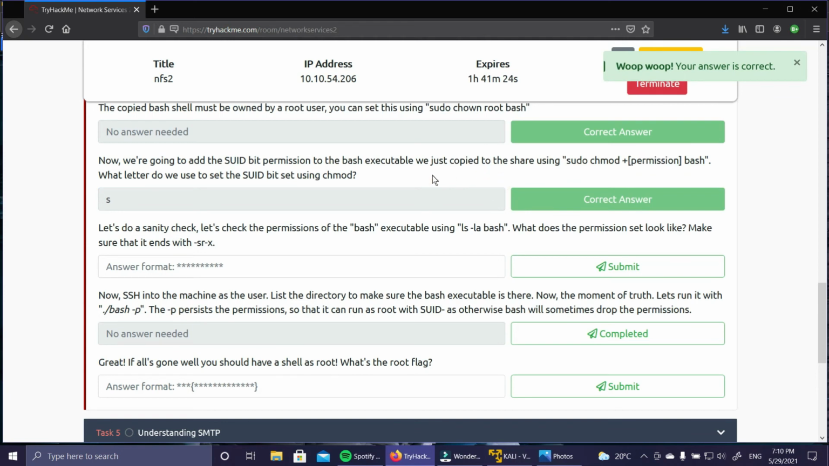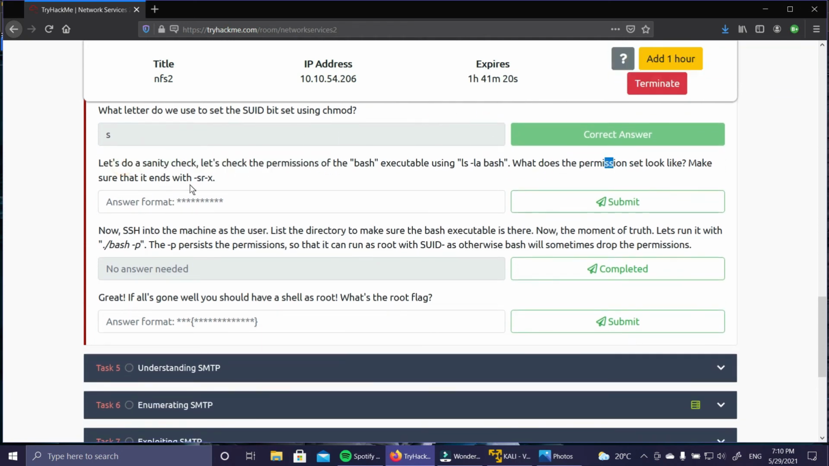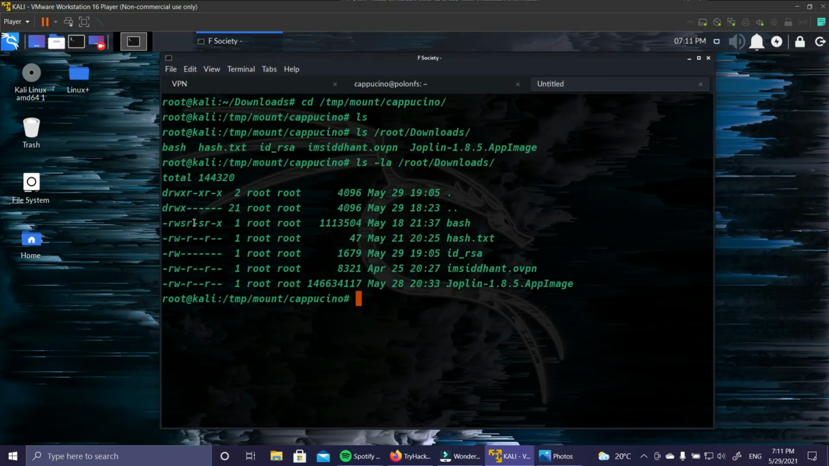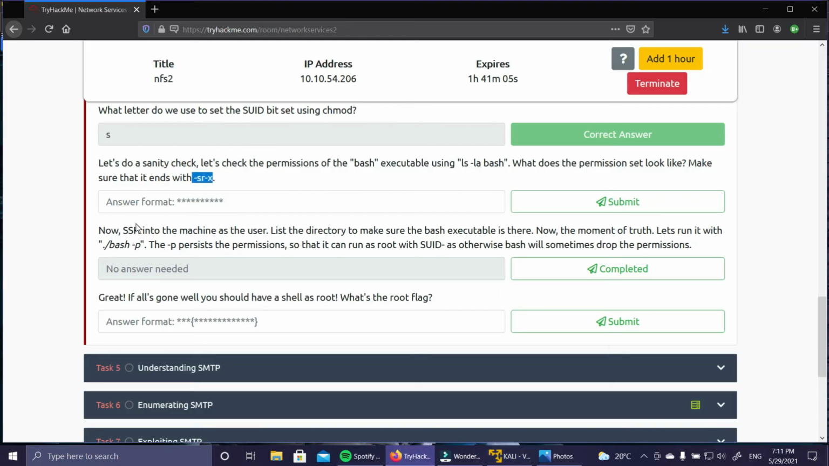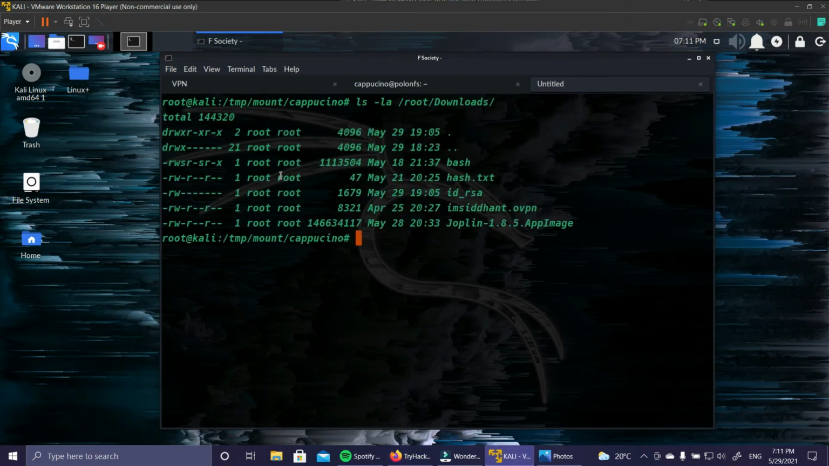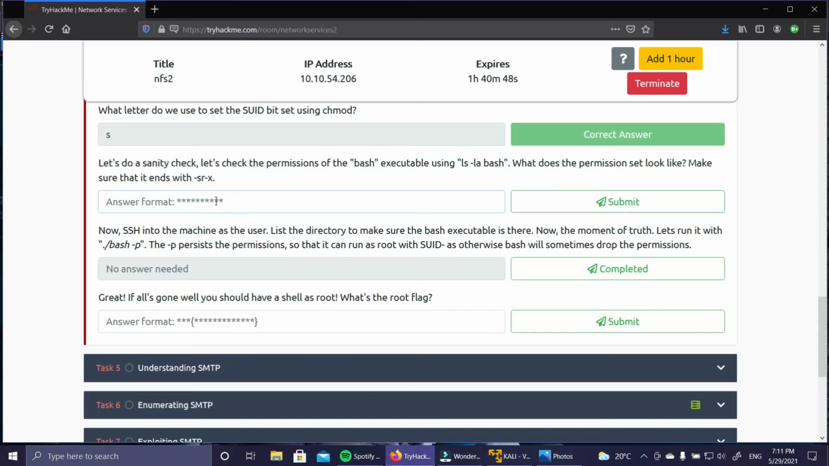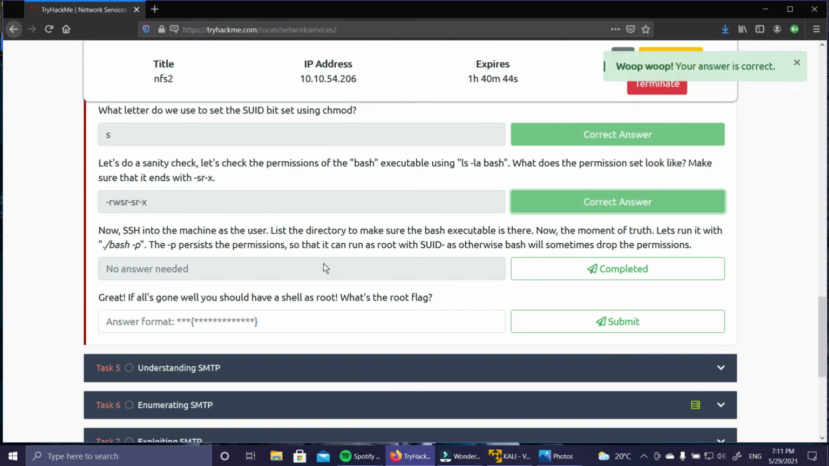So you can follow these commands, then do a sanity check. It should have s r x. So my file already has this permission. Your file should also have this permission. So I'm just going to clear the screen. So I have the appropriate file and appropriate permission on that file. Now how does this permission look? So we have to actually copy the permission, copy this from here and paste it here. The permissions are correct. Now SSH into the machine and list the directory.